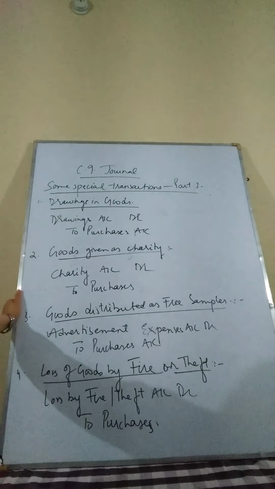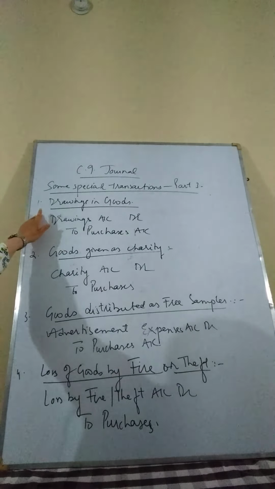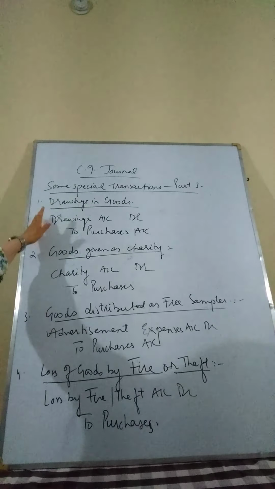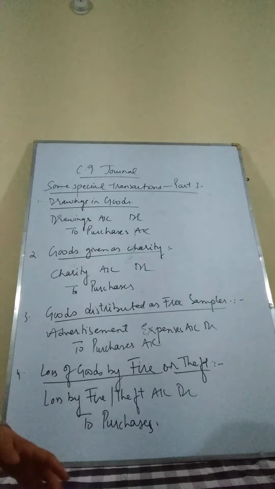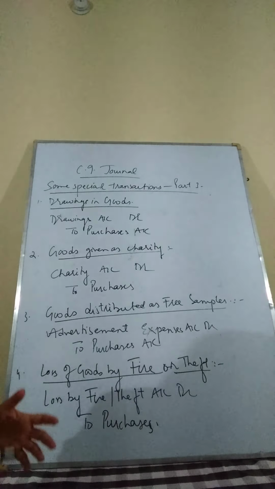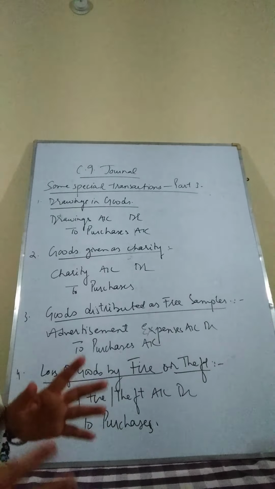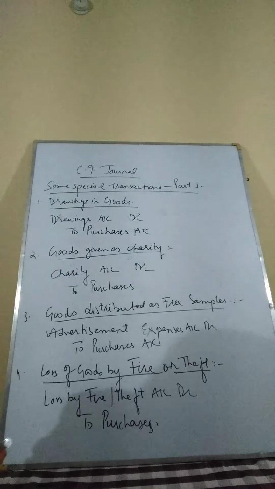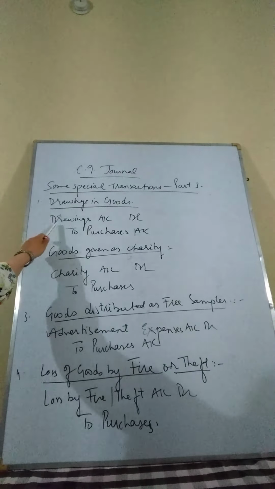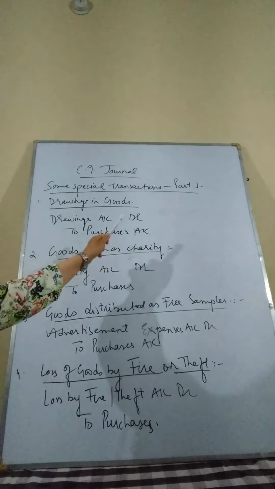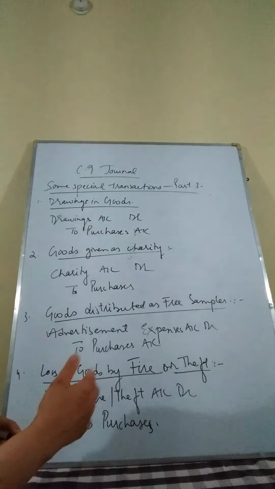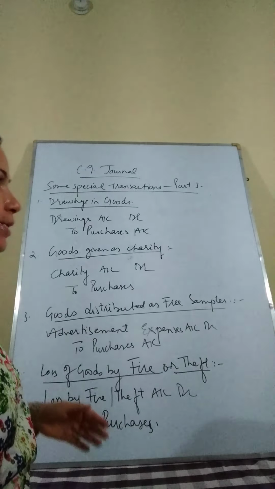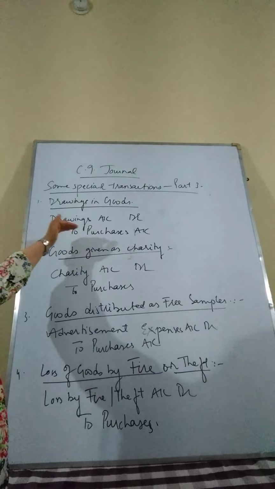So first we are going to go with the first transaction that we have taken up. Drawings in goods. If anybody who is a proprietor of the business withdraws some goods from his business, not cash but goods, what will be the journal entry? The journal entry will be drawings account debited to purchases. This time we will not make the journal entry drawings account debited to cash. This time we will do drawings account debited to purchases.